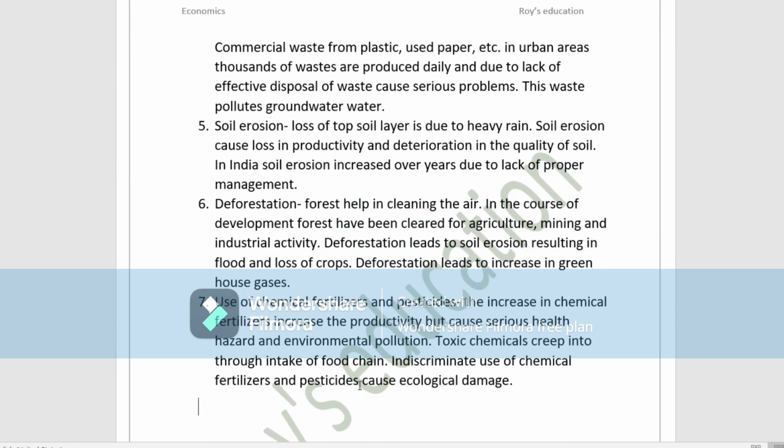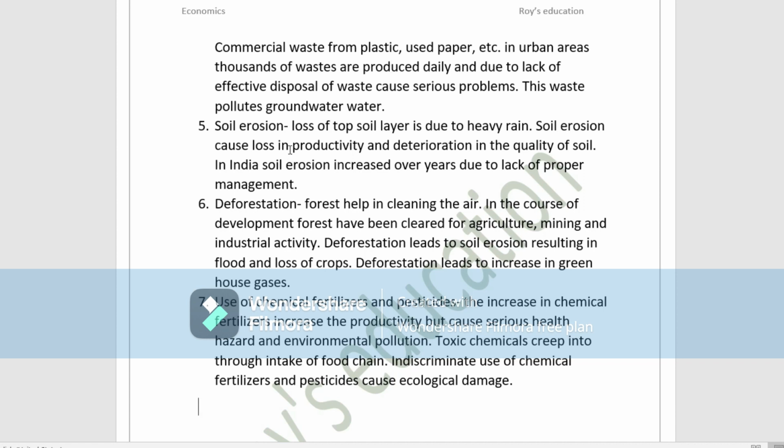Commercial waste we get from plastic and used paper. In urban areas, thousands of tons of waste are produced daily, and due to the lack of effective disposal, we are not disposing of the waste in a proper way, therefore this causes a very serious problem. This waste also pollutes the groundwater.